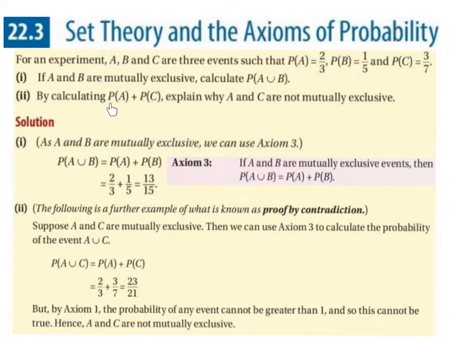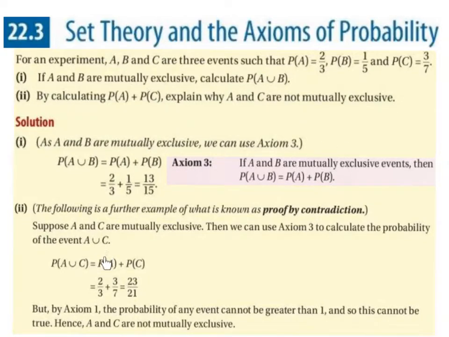Part 2. By calculating the probability of A plus the probability of C, explain why A and C are not mutually exclusive. The following is a further example of what is known as proof by contradiction. Let's suppose A and C are mutually exclusive. Then we can use axiom 3 to calculate the probability of the event of A union C. So the probability of A union C is the probability of A plus the probability of C from axiom 3.